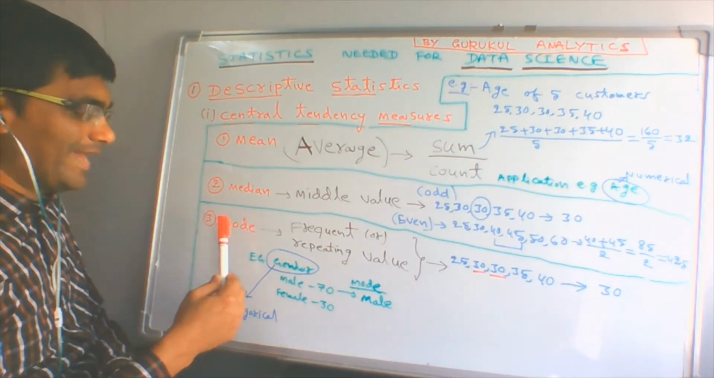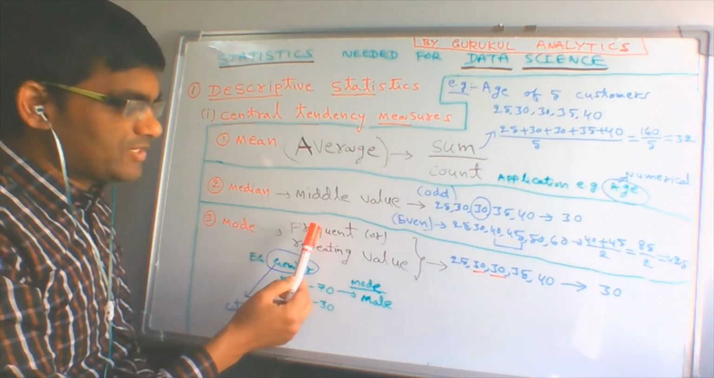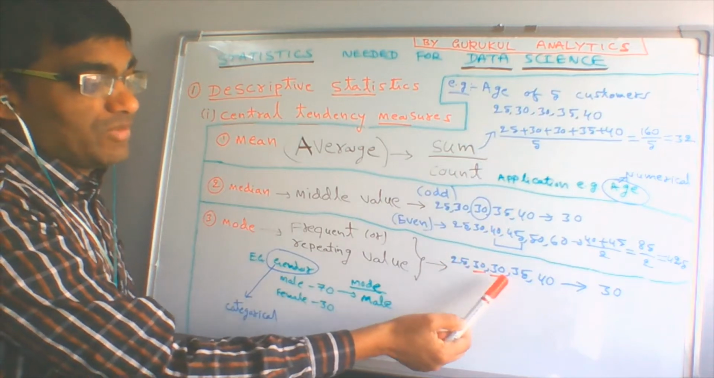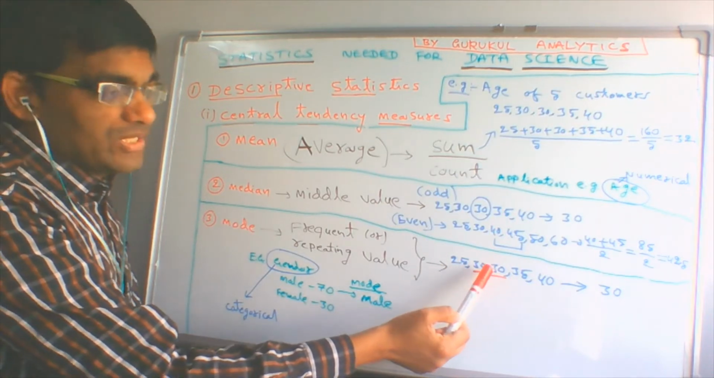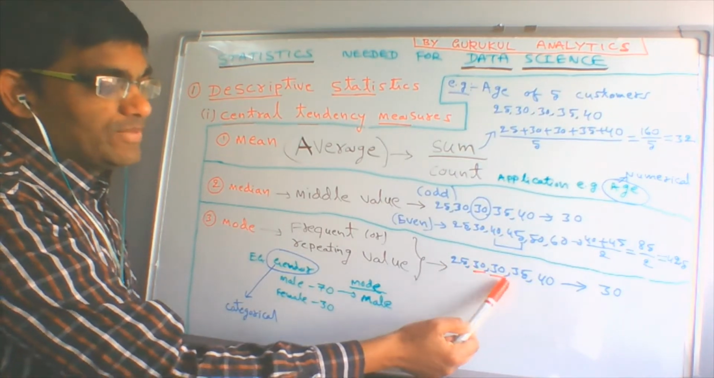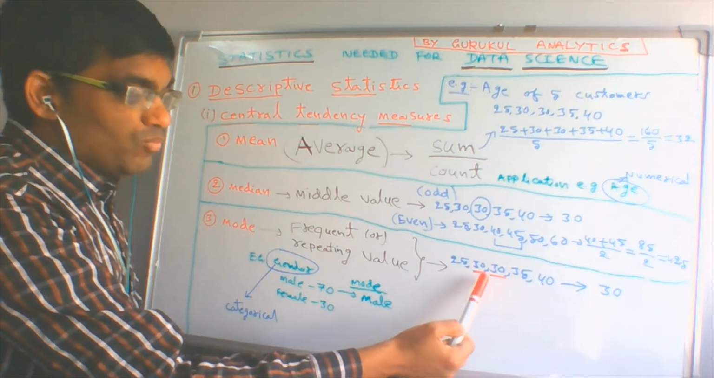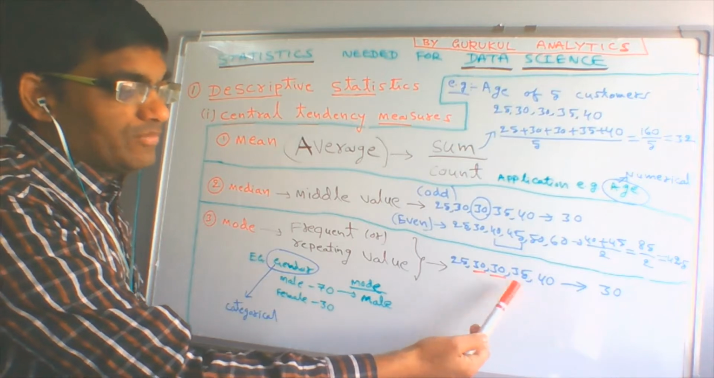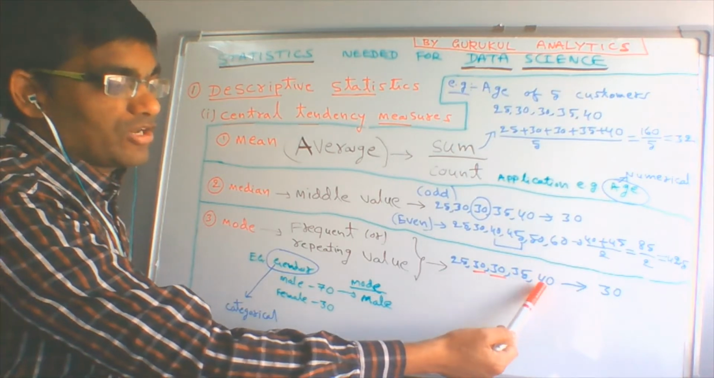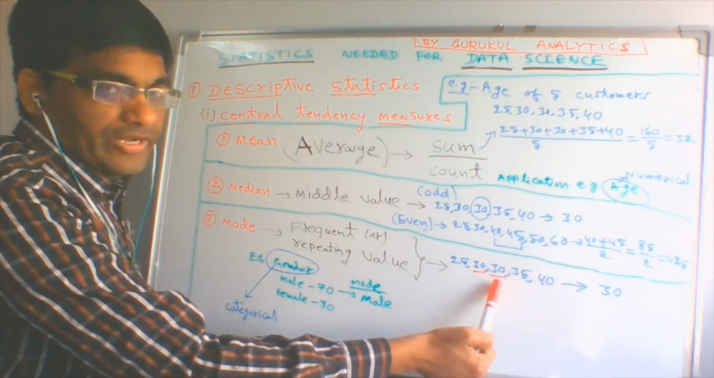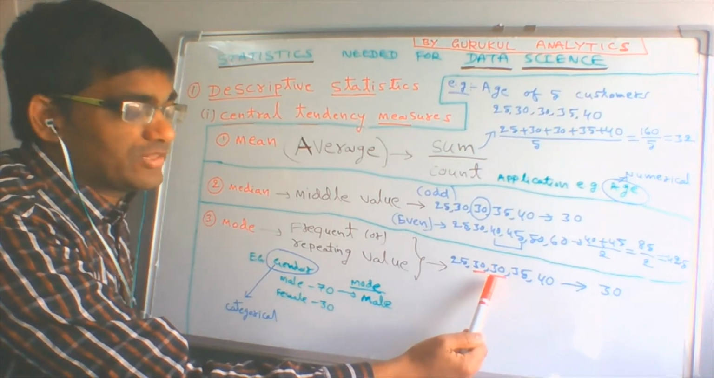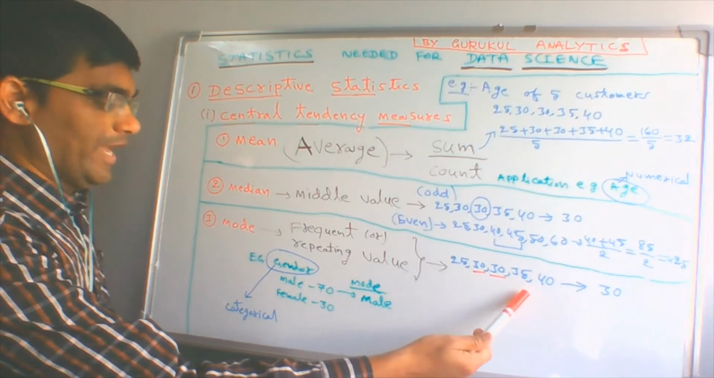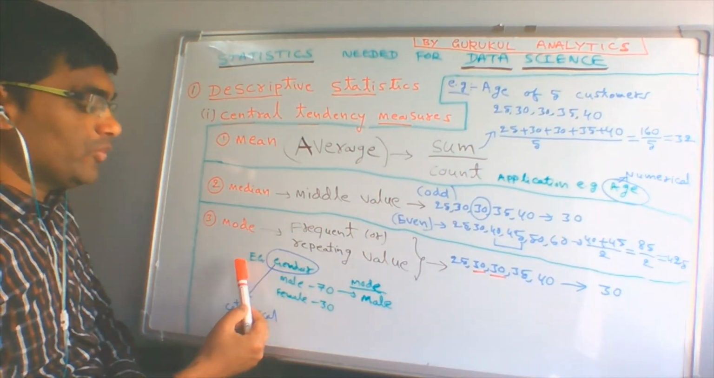Now let us talk about the next one, that is mode. Mode means it is the frequent or repeating value. If you take the same example of 5 customers, you can clearly see that 30 is repeating 2 times, while all other values come only 1 time. So 30 is repeating 2 times. In another example, if it is 3 times or 4 times, whichever repeats more times would be your mode.